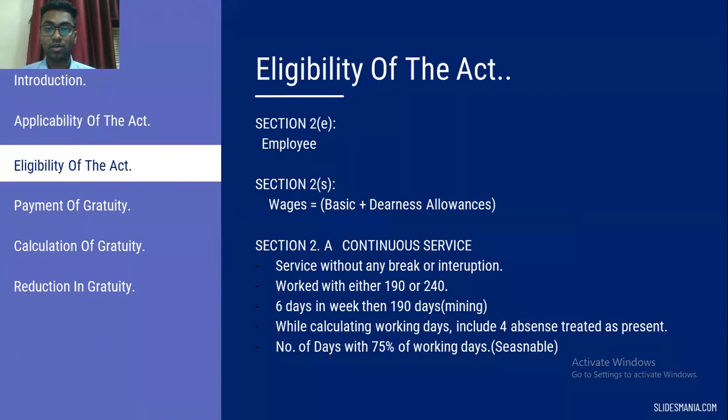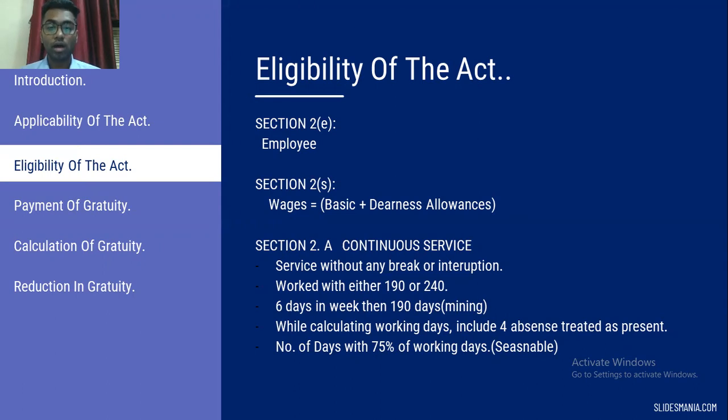Then we have the eligibility of the act. Who is eligible? Section 2 subsection E says all the employees of that establishment are applicable for this act. Section 2 subsection S says wages. So for gratuity, we always calculate wages as basic pay and dearness allowance, that is DA. So whenever we use the word wages in the Gratuity Act, it consists of basic plus DA.